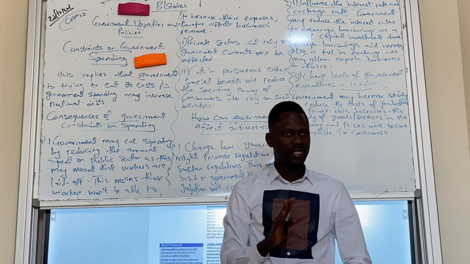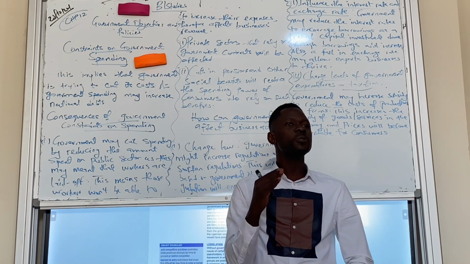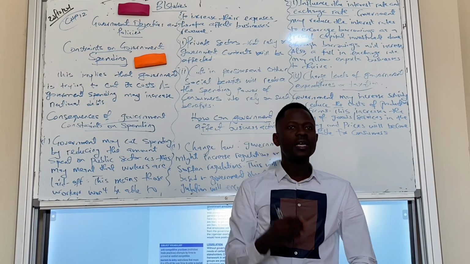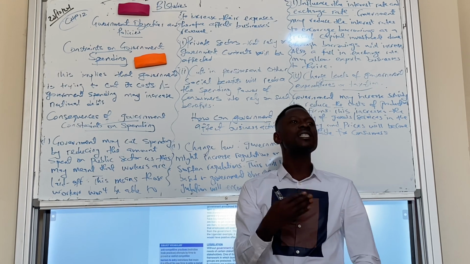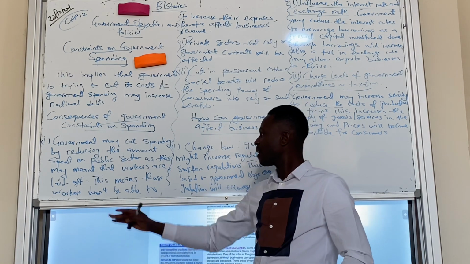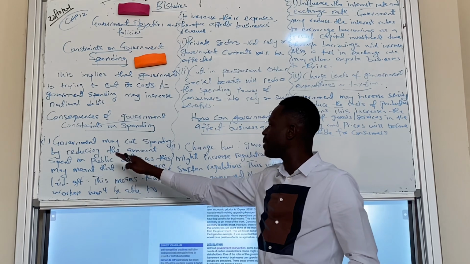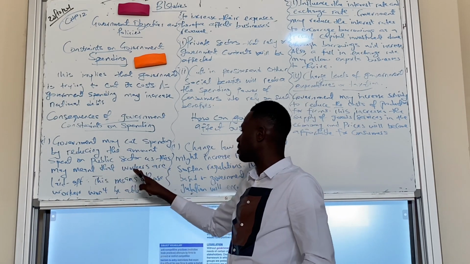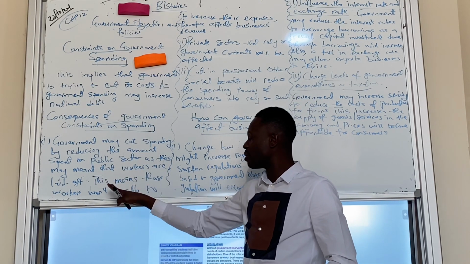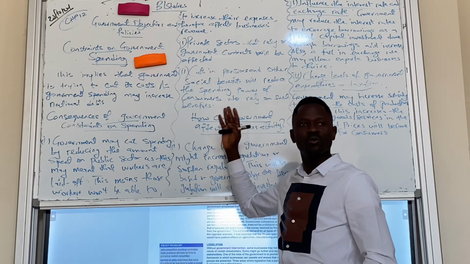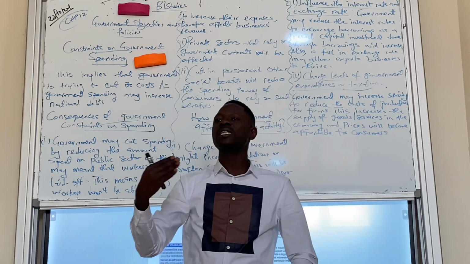Do you understand what constraint is here now? Yes. So as soon as government stops spending or cuts its spending, it affects businesses. So how does it affect businesses? That's where we're going. The first one, government will cut spending by reducing the amount spent on the public sector, as this may mean that workers are laid off. This means those workers won't be able to have income which they can spend.